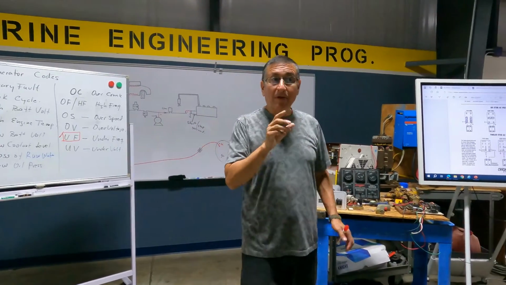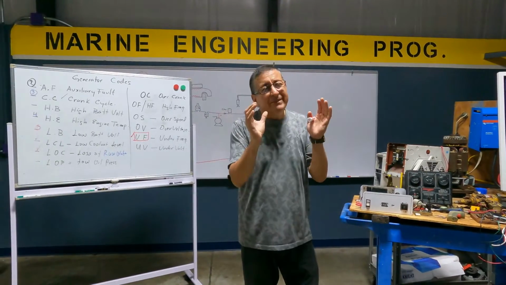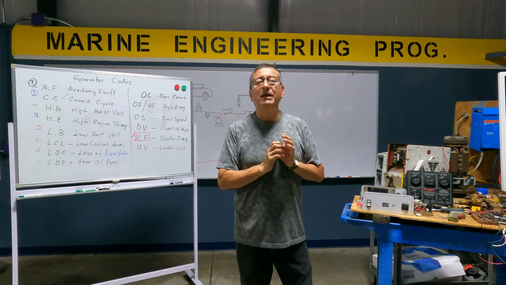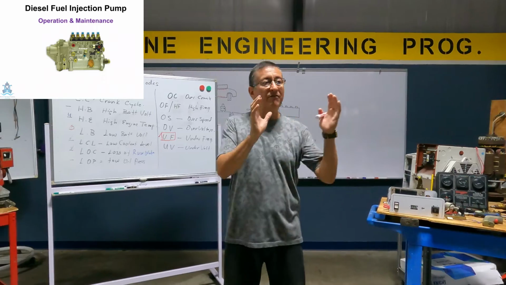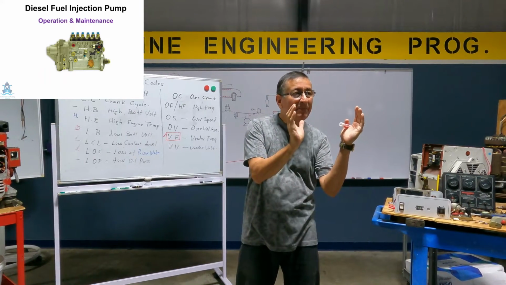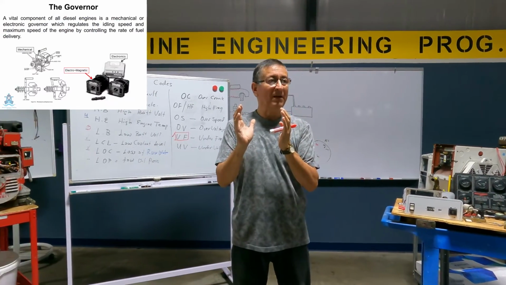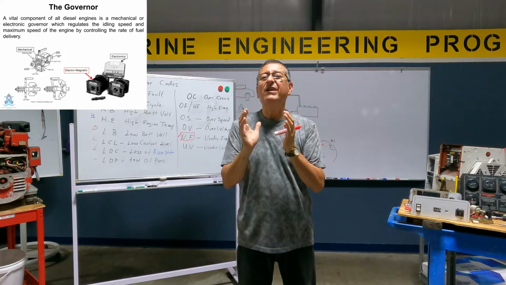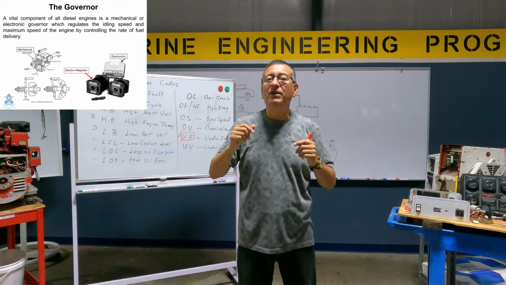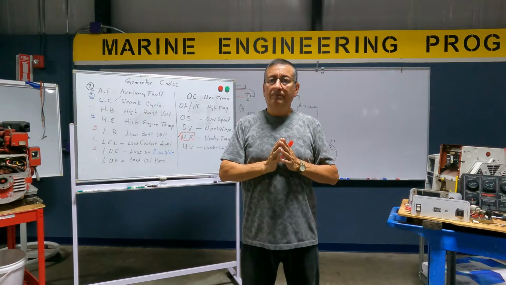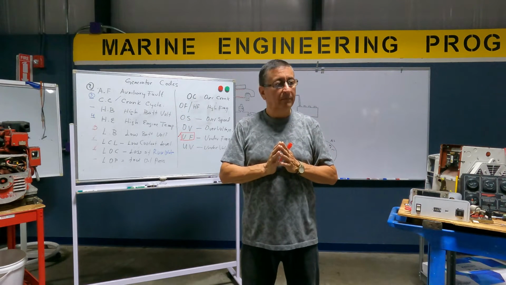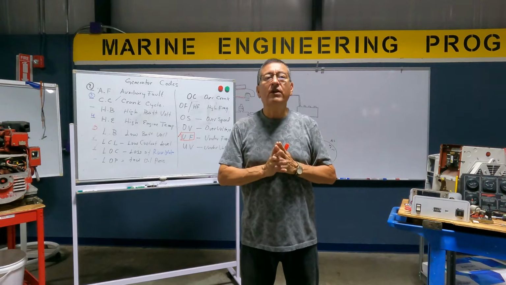You remember I explained quickly in a short explanation about the fuel injection pump, and I explained that the fuel injection pump has the mini engine, the replica, and the governor. You remember? This is a problem on the governor. It's a mechanical problem on the governor and it accelerates suddenly. This is one possibility. It's a problem on the governor.